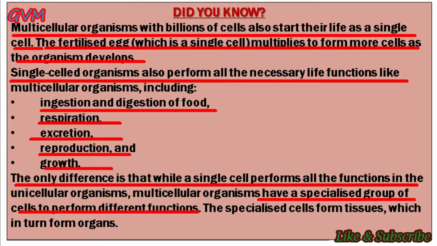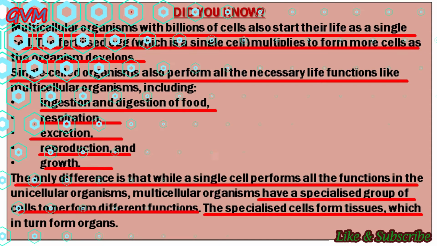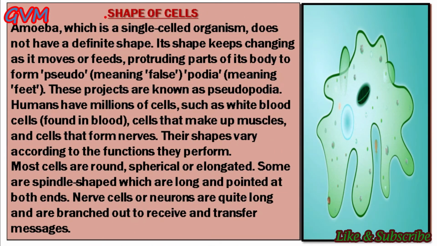And students, these specialized cells combine together to form tissues. Then these tissues in turn form the different organs in a multicellular organism. Now students, the next topic of this chapter is shape of cells.